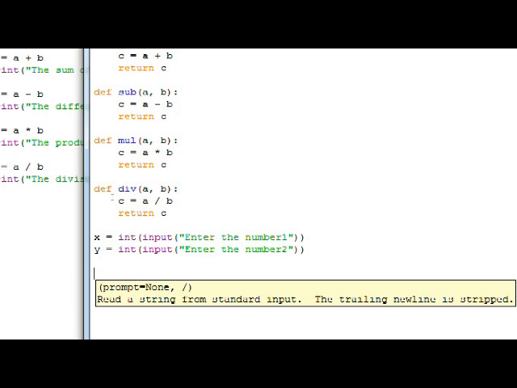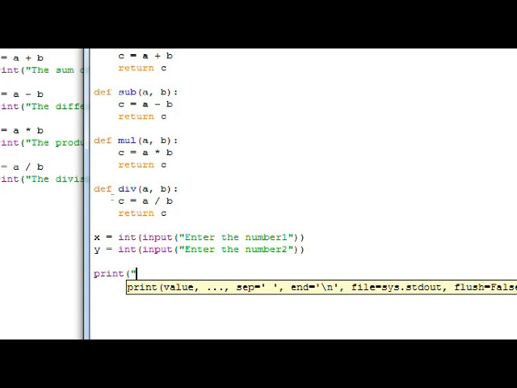So for calling the functions, let me now go for print, and I can use the same thing, the format method. The sum of {0} and {1} is {2}, dot format of x comma y.